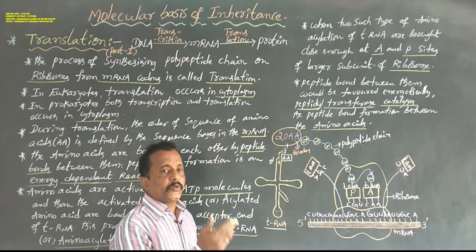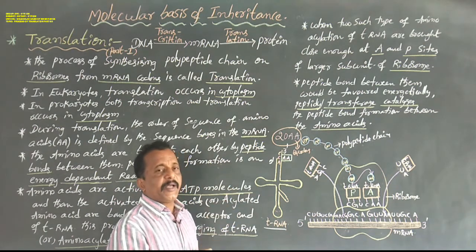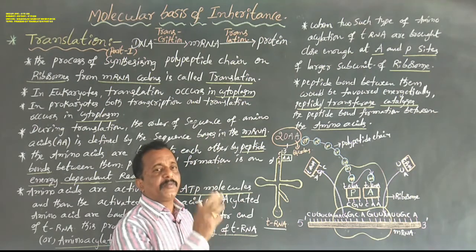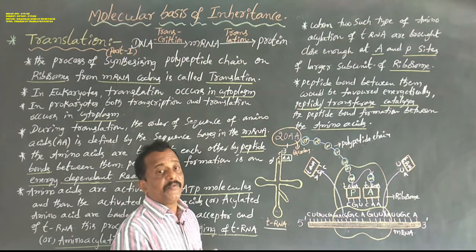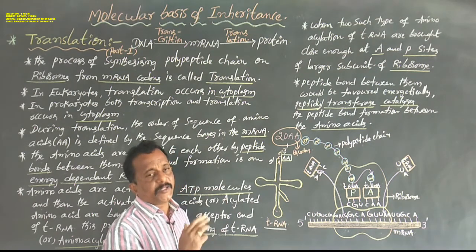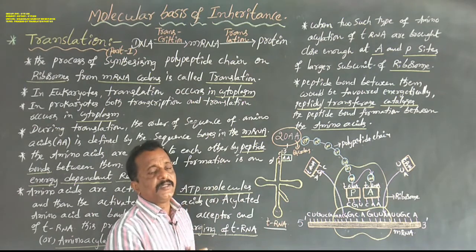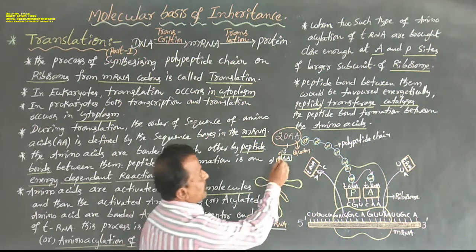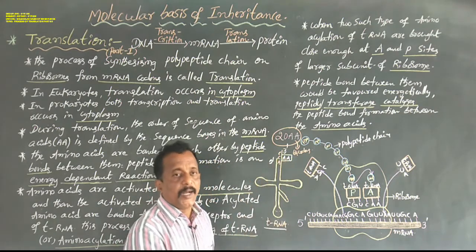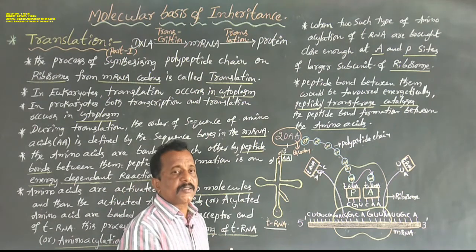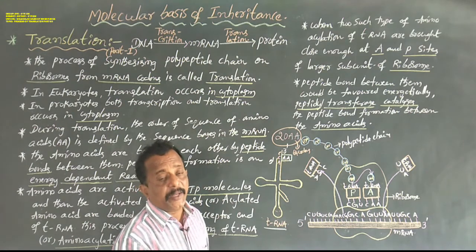The 20 types of amino acids are attached to the 3' end of the tRNA, that is the amino acid acceptor site, or amino acid binding site. This process is called charging of tRNA or acylation of tRNA, because the tRNA utilizes ATP molecules.